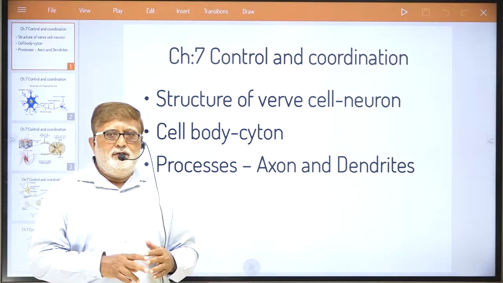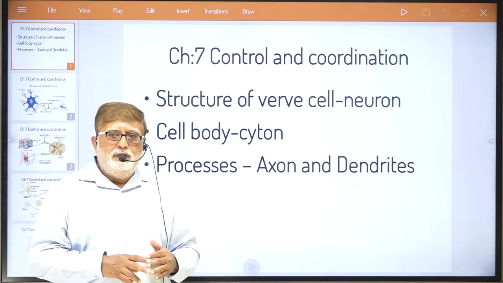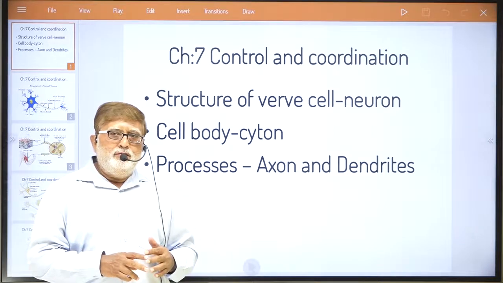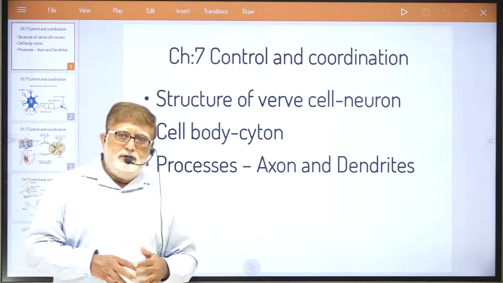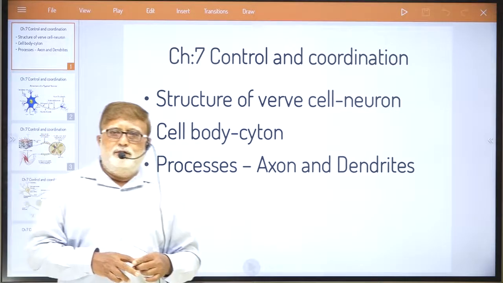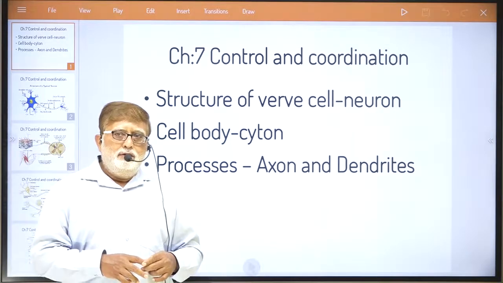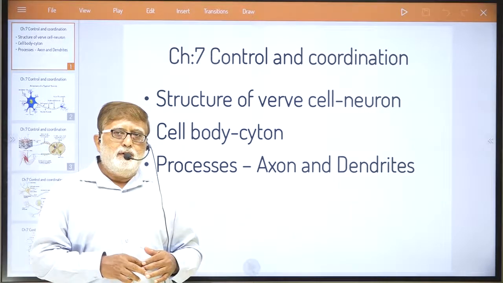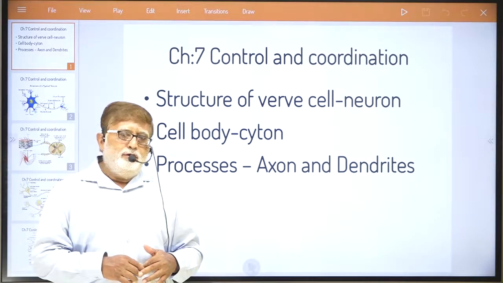I mentioned one very important word: some of the hormones which promote the growth process in plants are known as growth promoters. 3 hormones can be considered as growth promoters.